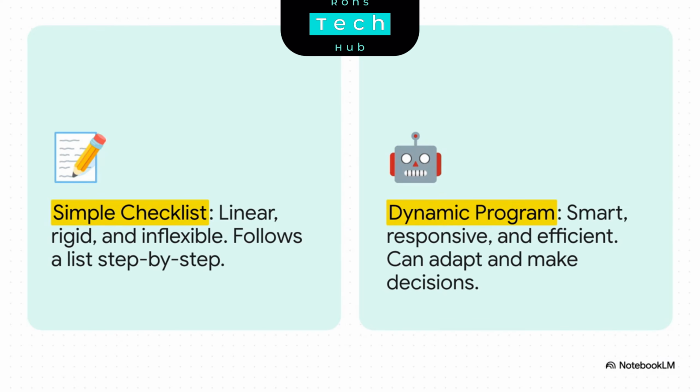I want you to think of your code like an assistant, a very, very literal assistant. Right now, all it can do is follow a simple to-do list, step by step. Kind of boring. Our goal is to give this assistant a serious upgrade, to turn it into a smart, responsive partner that can actually make its own decisions. And we're going to do that by giving it three distinct superpowers.